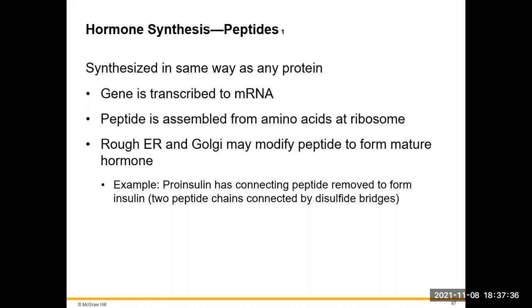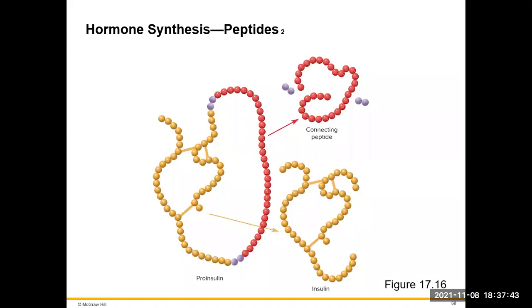Proinsulin is the inactive form of insulin. It has some connecting peptides that have to be removed in order for it to become insulin. If we look here, we've got our 2 structures of insulin here, and then we have this connecting peptide. And in the Golgi body, this connecting peptide will be snipped away and will release then the active insulin.